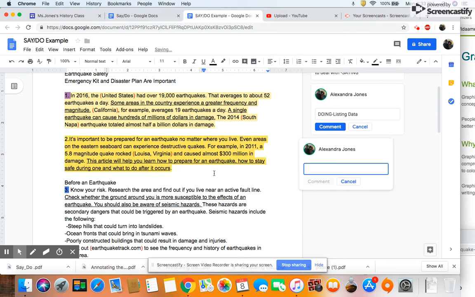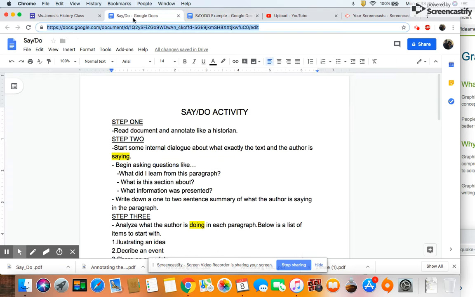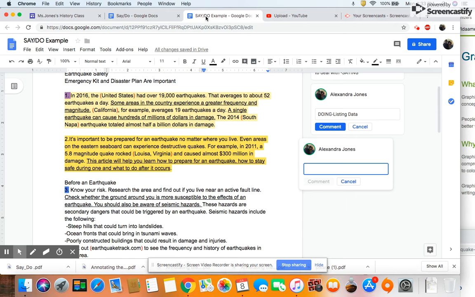So, what is this article saying? Right now I'm having internal dialogue. What is this section about? What information was presented? What did I learn? I learned that no matter where you live, even if you live on the east, there could be destructive earthquakes, and you need to be prepared financially and physically for an earthquake.